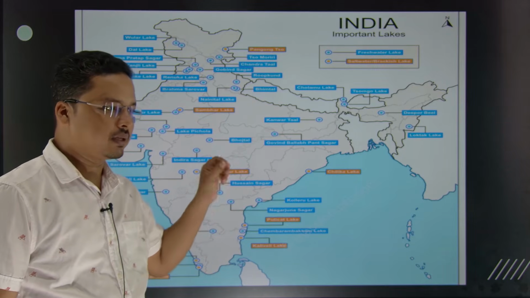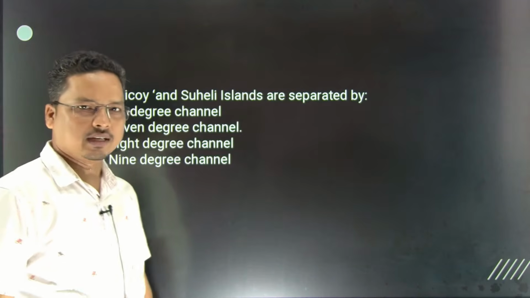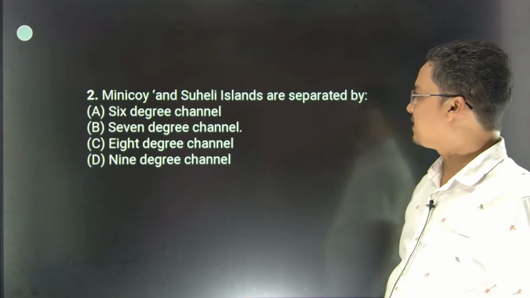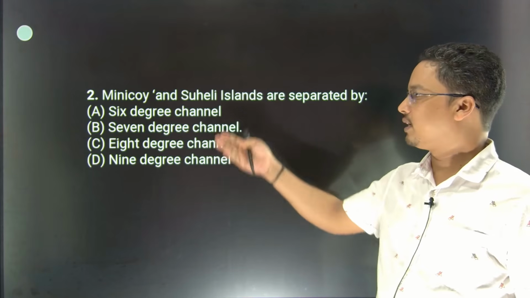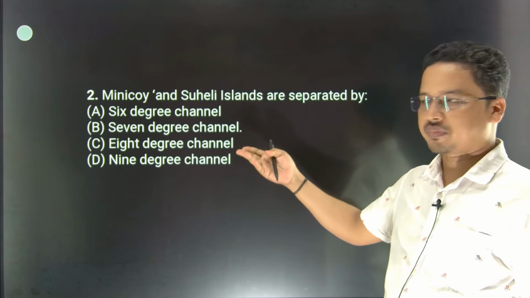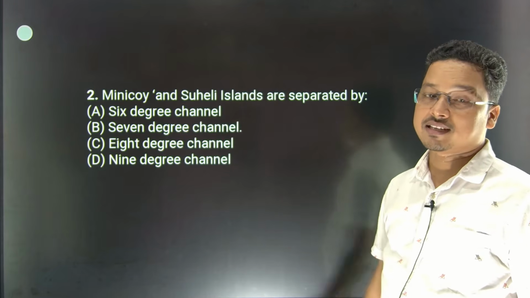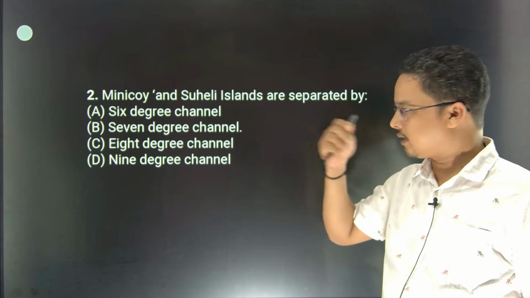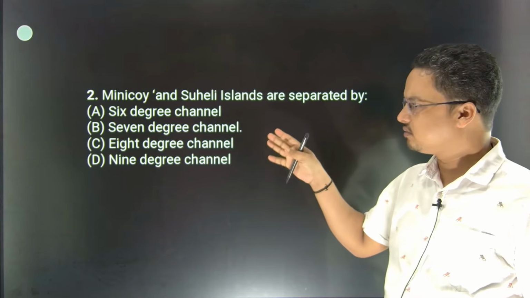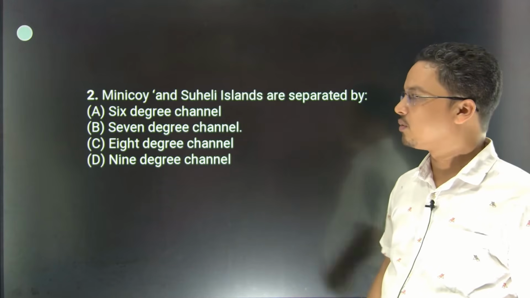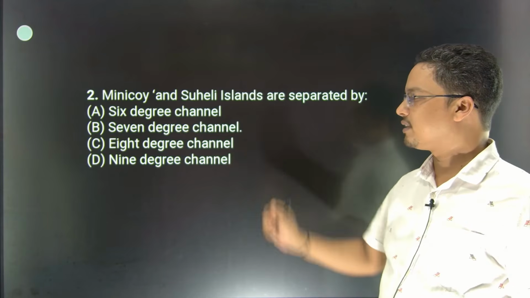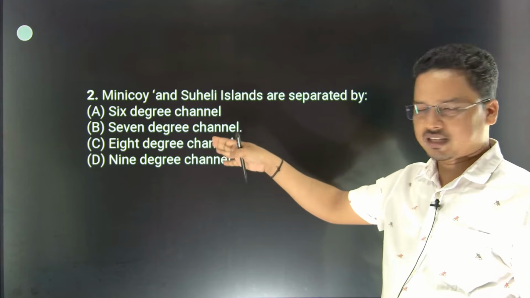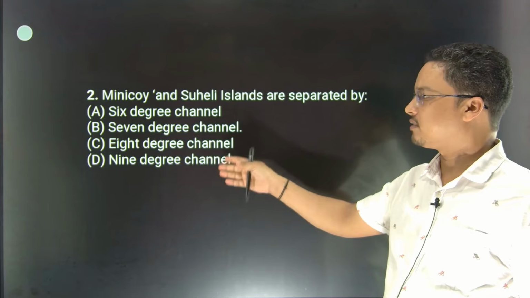The next question is: the Minicoy and Suheli islands are separated by whether it is 6 degree, 7 degree, 8 degree or 9 degree channel. The 6 degree channel is between Sundaland and Great Nicobar. The 7 degree channel is somehow also included. The 8 degree channel is between India and Maldives. So 7 degree is not there, cancel it. The 9 degree channel is the answer.